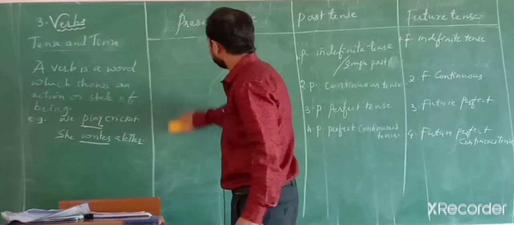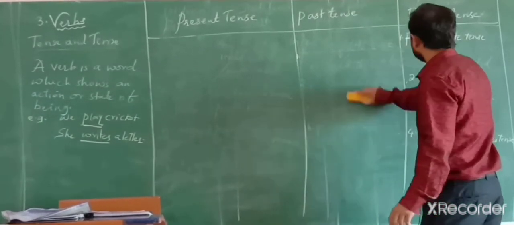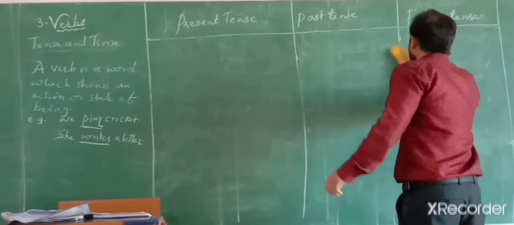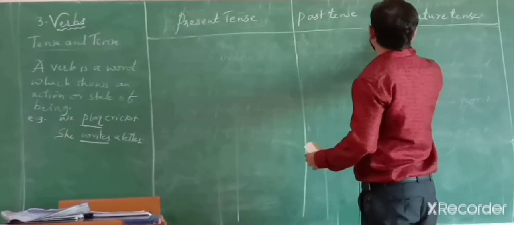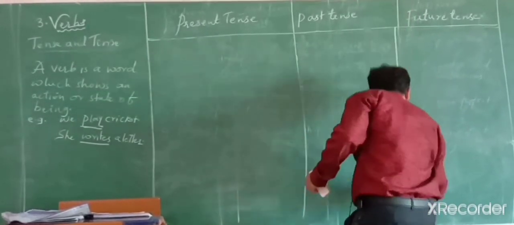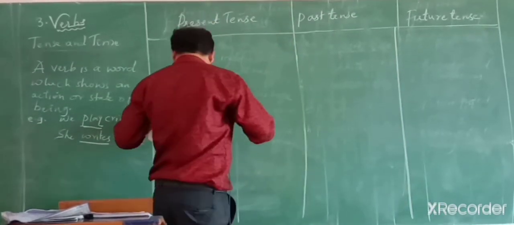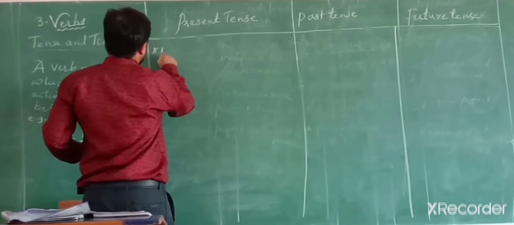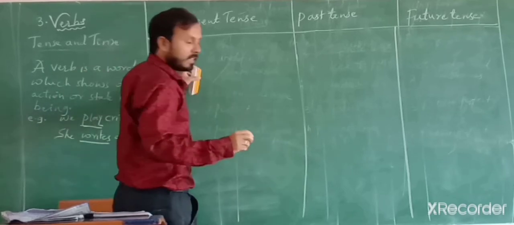So here, an example of each form of tenses I would like to frame, so that it will be easy for you to understand. First one is present indefinite. Okay, in short I write here.